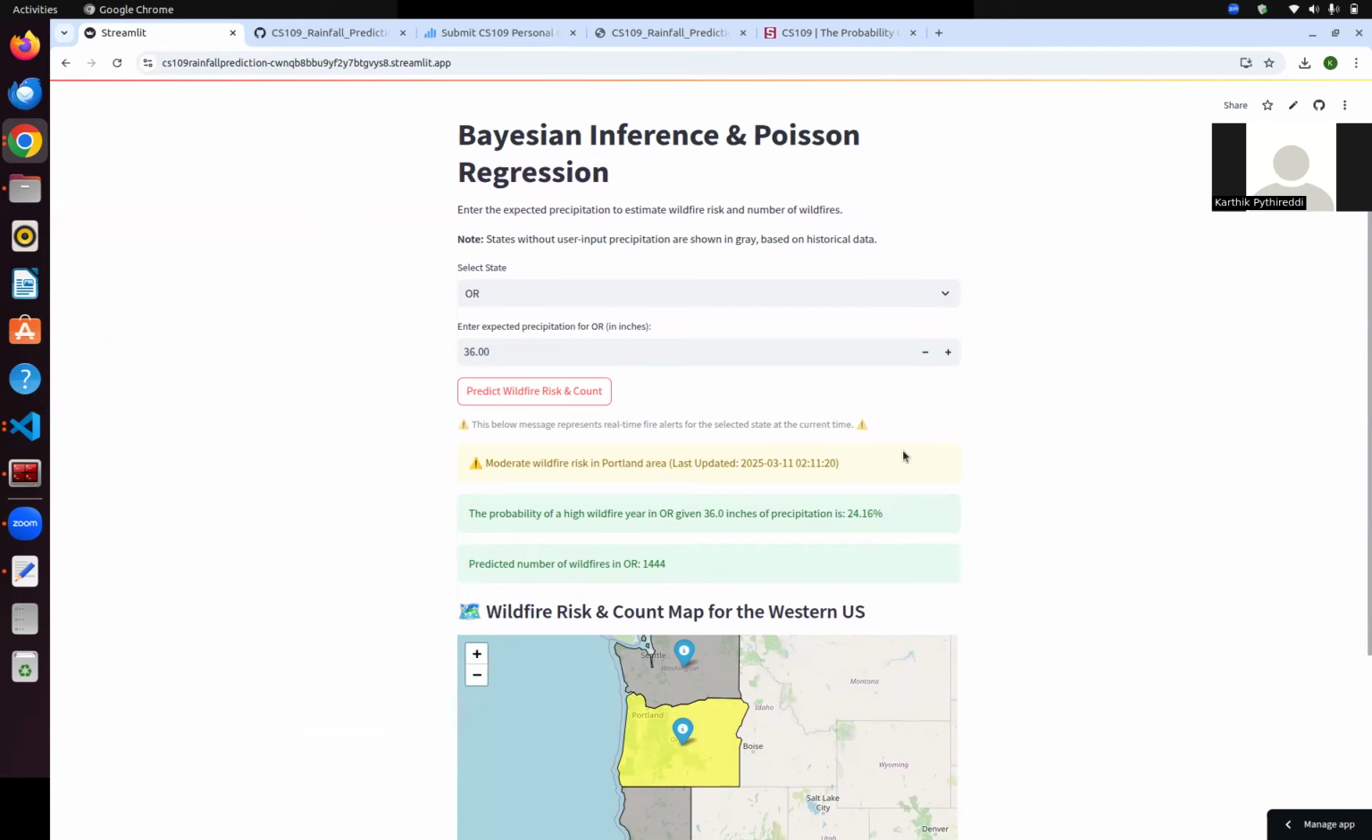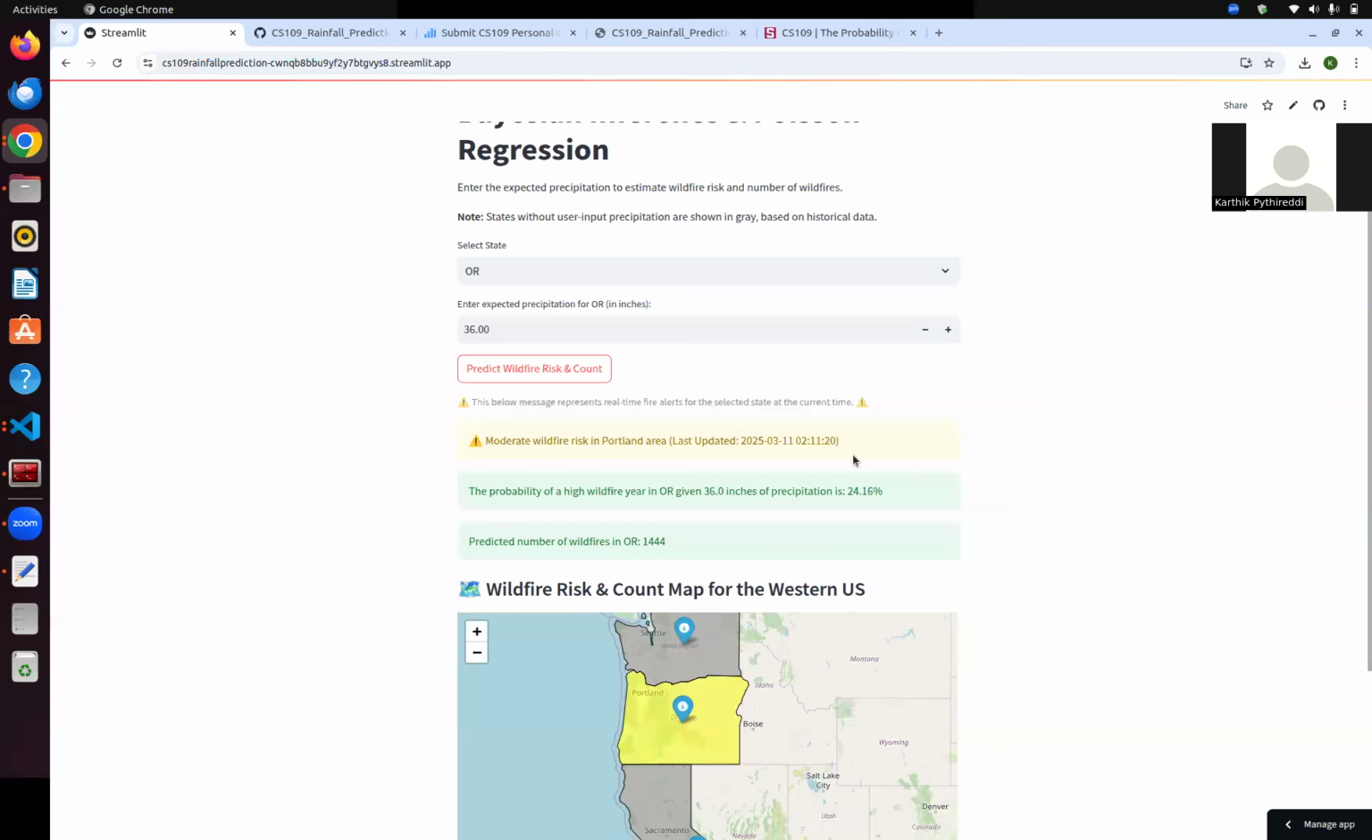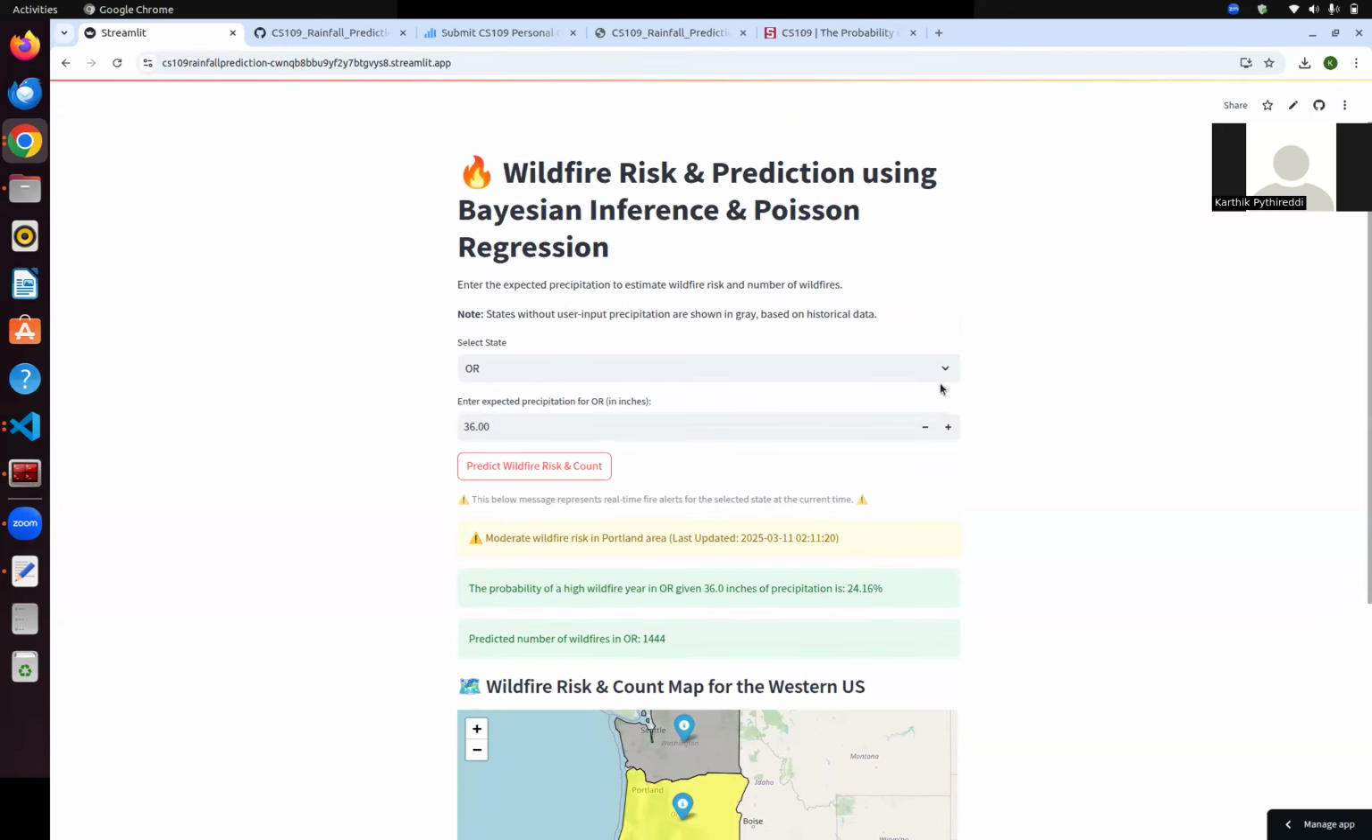So I played around with this multiple times, and I was able to showcase that this is working pretty well, and it gives you a pretty good estimated wildfire risk for the particular precipitation value. It also gives you the real-time alerts so that the user is not misguided or misled. I think this is a pretty good app, and for the future, I'm thinking I can include more variables like wind, temperature, and other variables like the amount of fuel available for the particular state, which triggers wildfires in general.